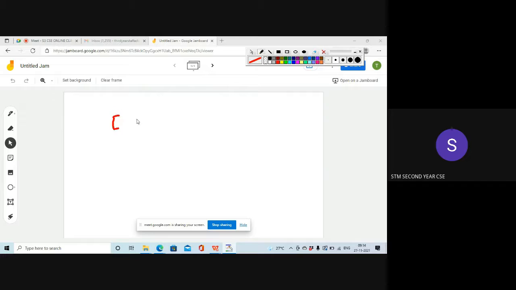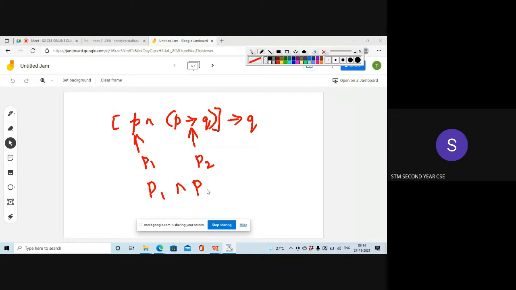So modus ponens means P and P implies Q. Here we have one premise P, this is our P1, and this is our P2. So this is of the form P1 and P2 implies Q. This is an argument, isn't it?